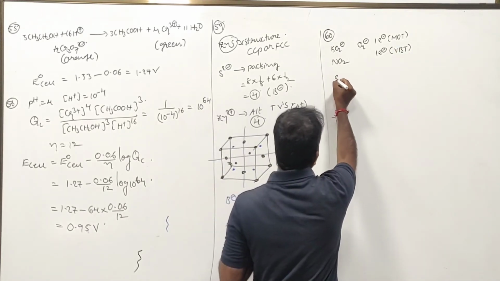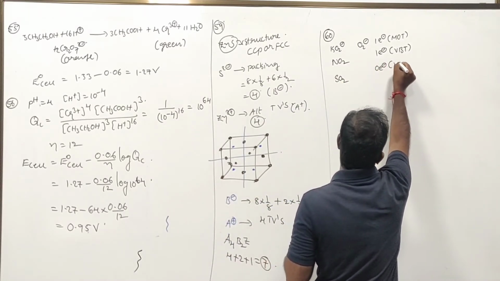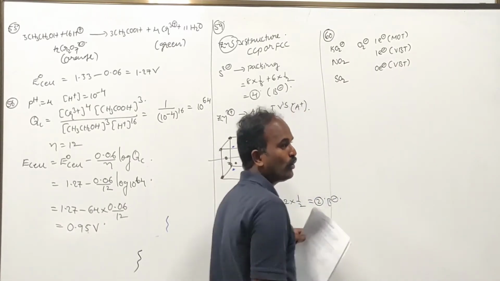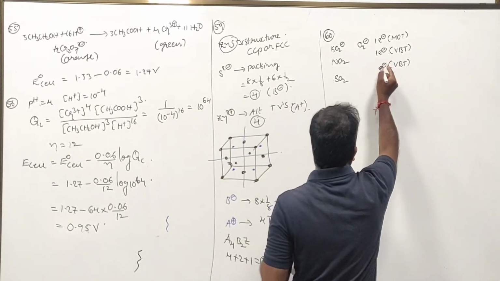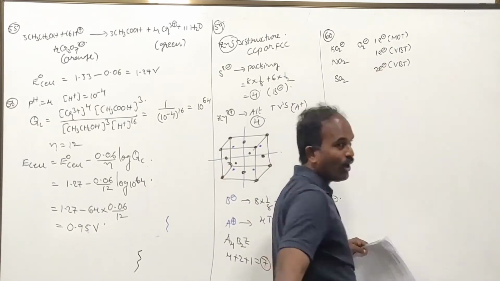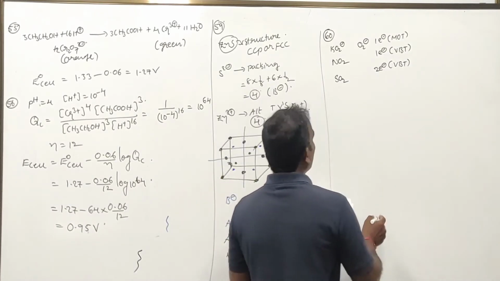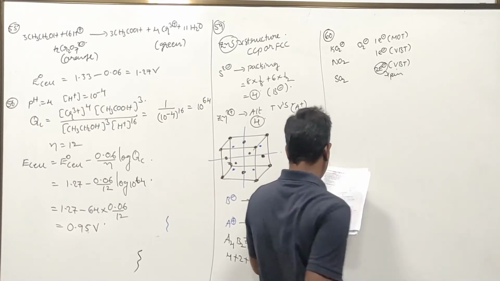Next, SO2, sulfur dioxide. According to valence bond theory or hybridization, it has zero unpaired electrons. With the double bond to oxygen, one pair of electrons is present, which means two electrons as a pair, so zero unpaired electrons. That is what I mean to say. Not one unpaired electron, but two electrons, which means a pair of electrons is present.